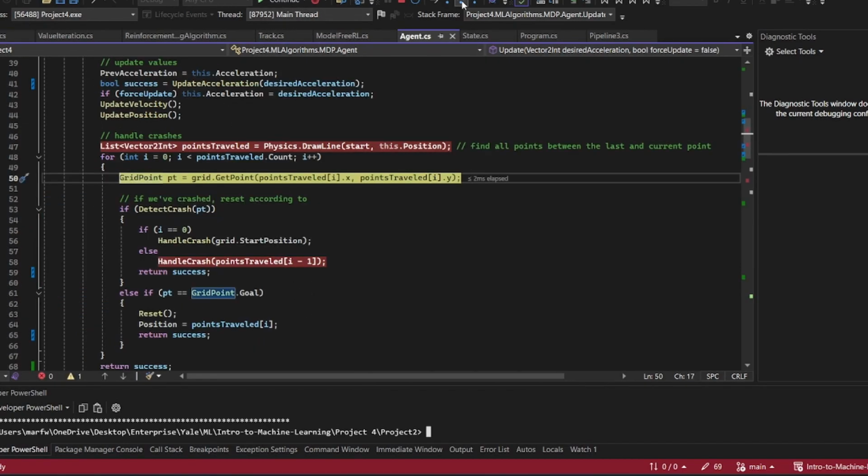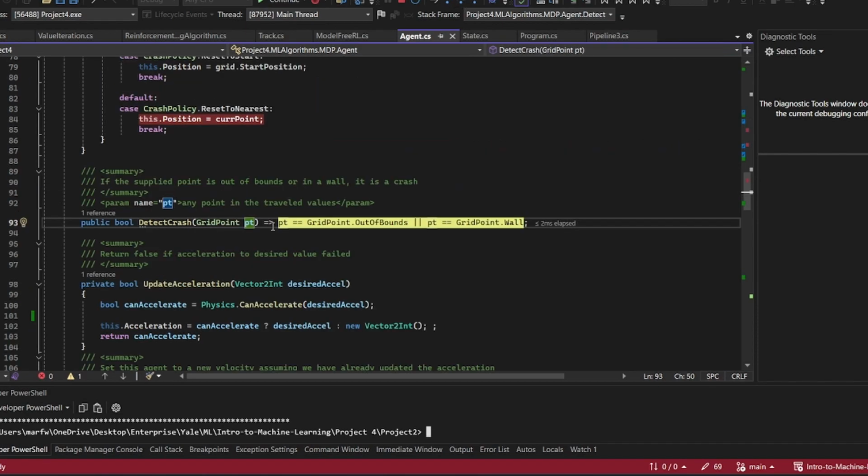We then iterate from start to finish on the traveled points and detect if any of these points is a crash. Crashes are detected if it's out of bounds or a wall.